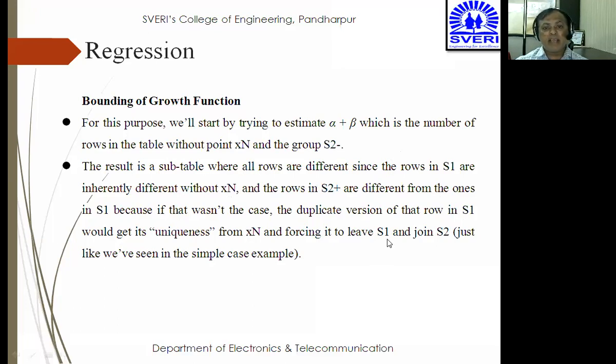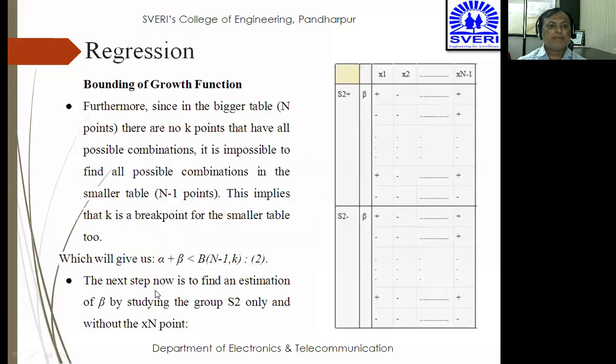So obviously uniqueness will not remain, because if I divide S2 minus 1 and S2 plus 1 as only S1 or S2, then it becomes difficult. So we are doing all this for uniqueness; otherwise there would be no difference between S1 and S2, just like we have seen in the simple case example. Now further, since in the bigger table of n points there are no k points that have all possible combinations, it is impossible to find all possible combinations in a smaller table if we consider x of n minus 1 points. This implies that k is the break point for the smaller table too.